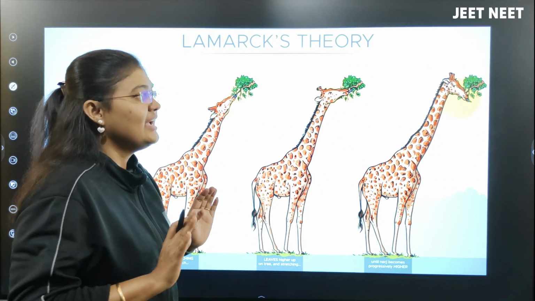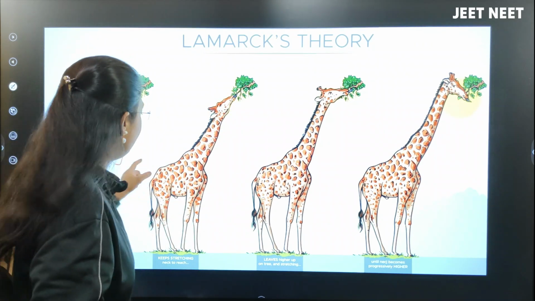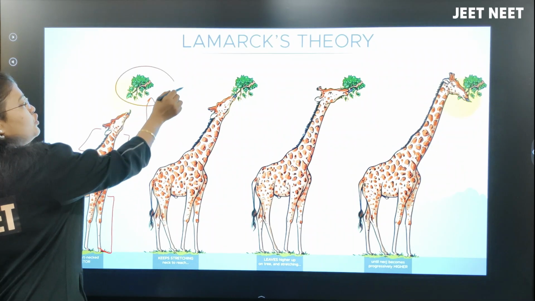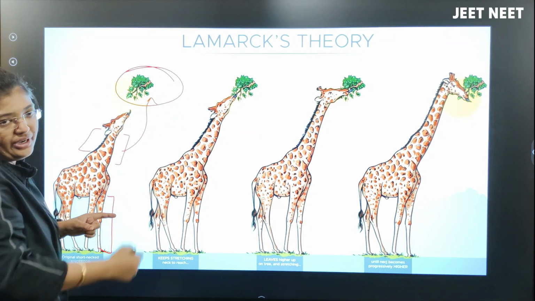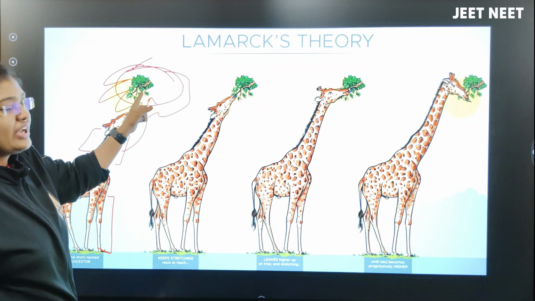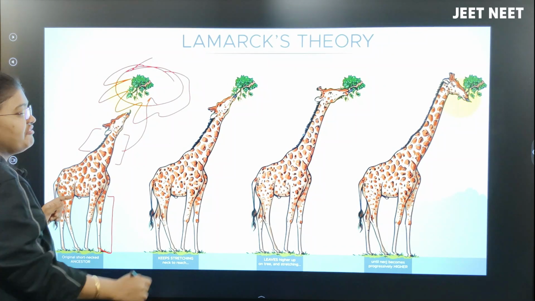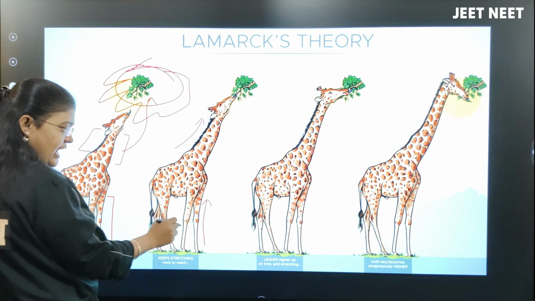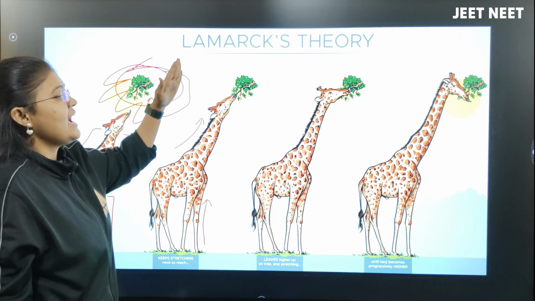I hope you got it. When the giraffe started stretching its neck to catch the food available beyond its head, imagine all the leaves present here that it wants to catch. So the giraffe slowly started stretching its legs and neck also to catch the food.